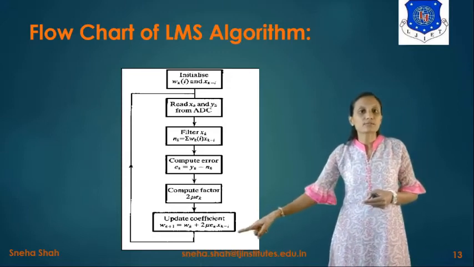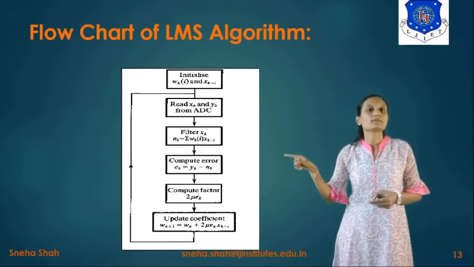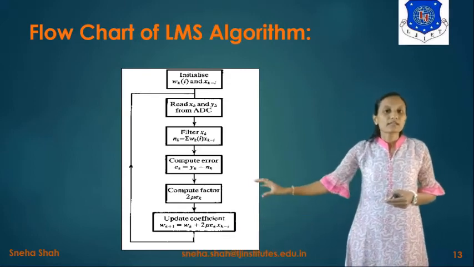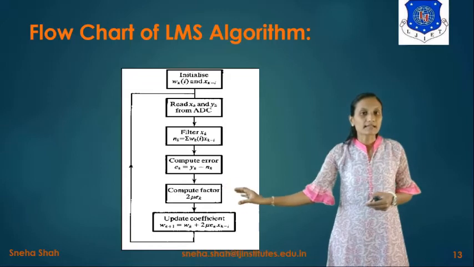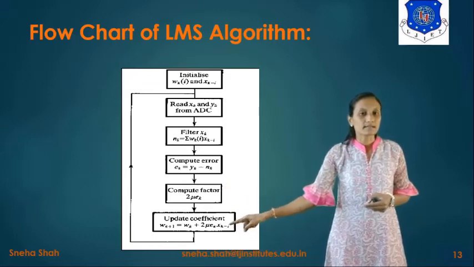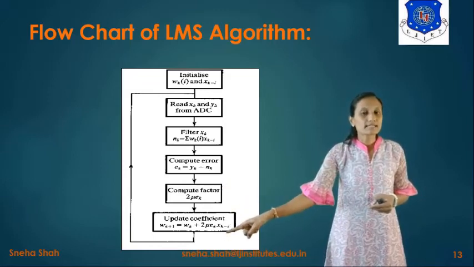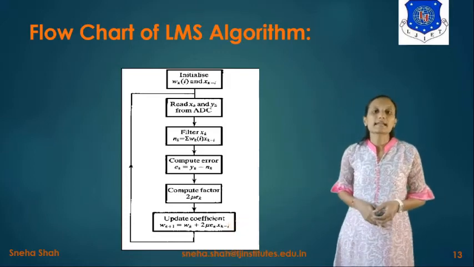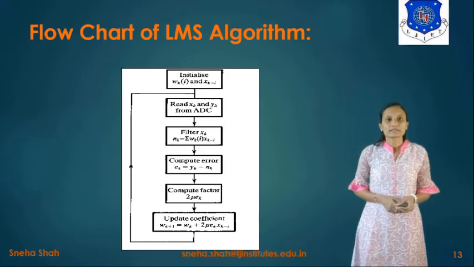It gives the output as w(k+1) = wk + 2 mu ek x(k-i). So if we find the value of this factor and put it in this equation, then for this particular instant we can find the next filter coefficient.